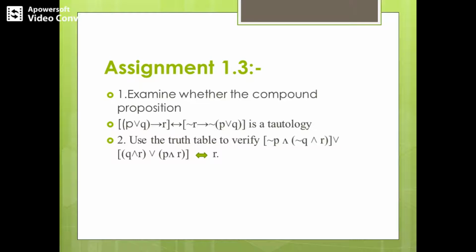So verify the last column against the third column, that is R, and check whether both the columns are the same or identical. Once both the columns are the same, you are saying that they are logically equivalent.